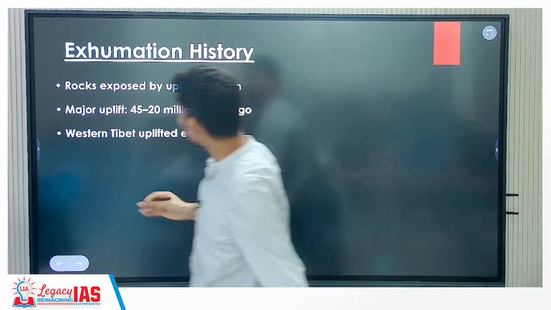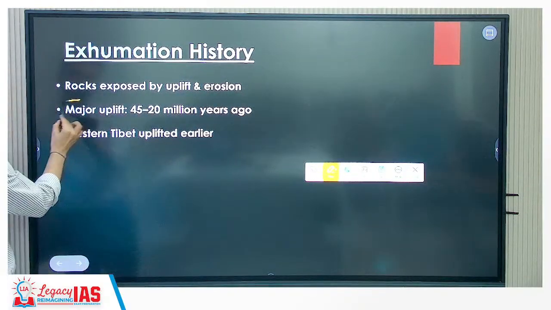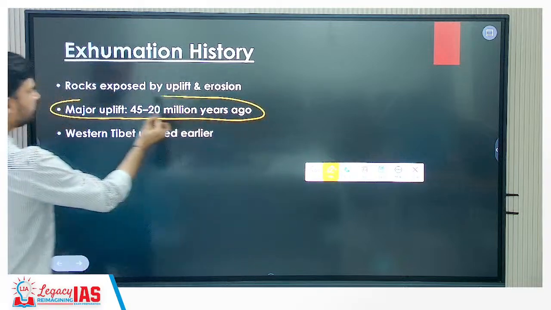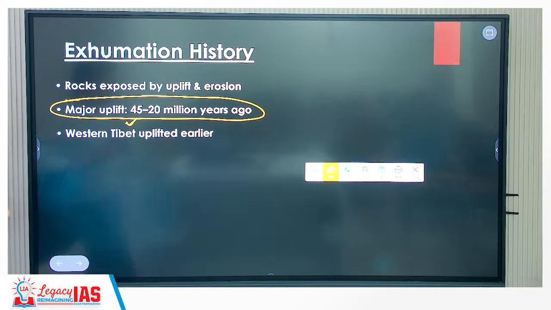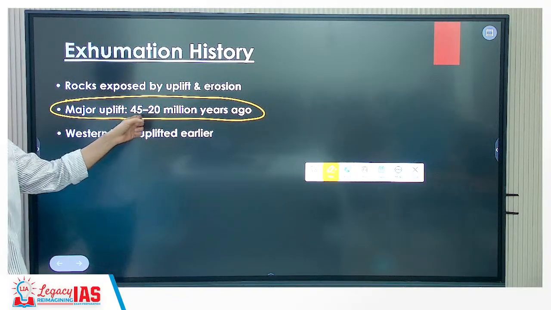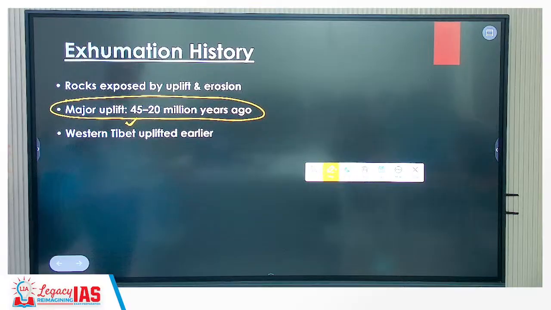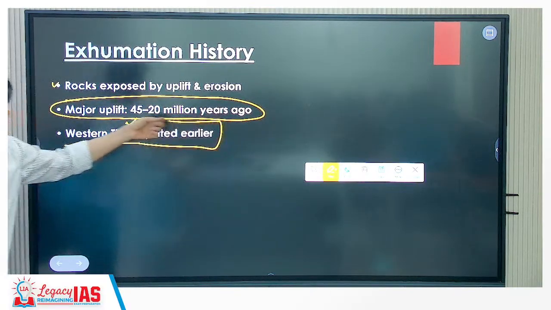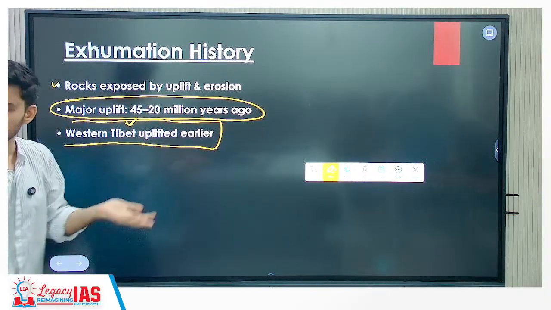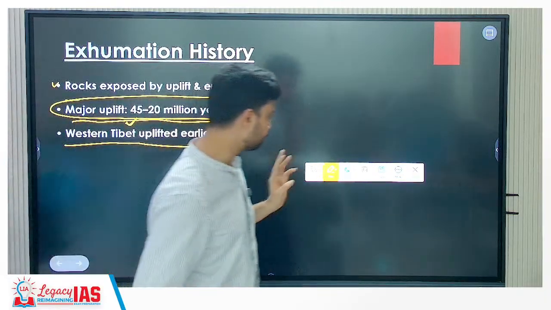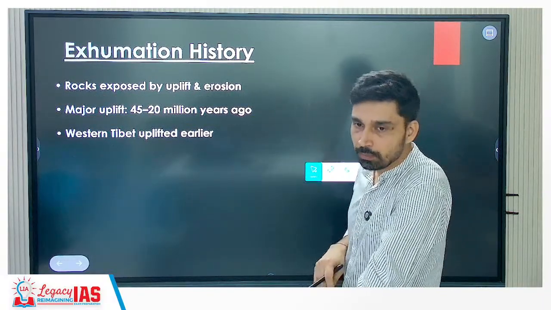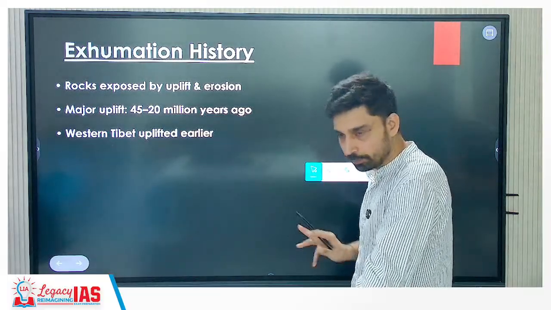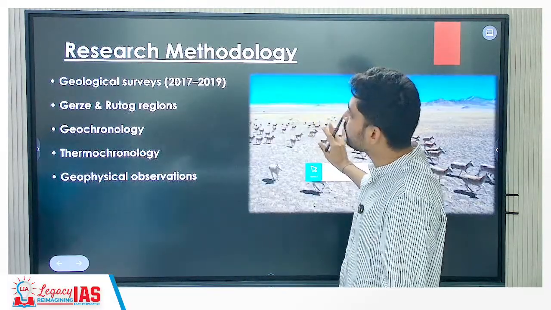And the major uplift, based on the study of the rocks, scientists believe that most of the Tibetan plateau, in what time frame did they uplift? Between 45 to 20 million years from now. Rocks were exposed by uplift and erosion. Western Tibet, as we have discussed, was uplifted earlier. Central and Eastern Tibet uplifted in the later stages. That means the western part of Indian plate is moving at fast rate. Eastern and central part is moving at what? Slow rate. Yeah, that's what it tells you. So that is the exhumation history.